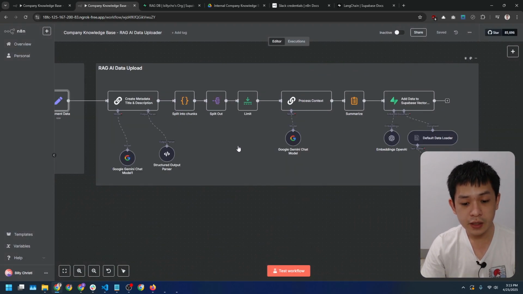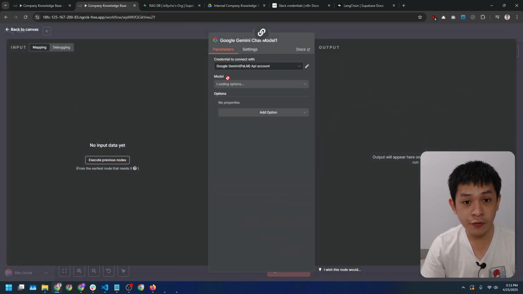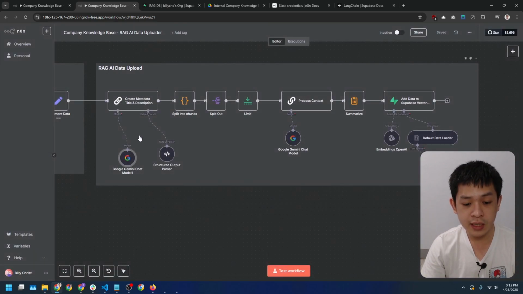Now, in the second part of the workflow, we start by generating metadata for the document using an LLM chain. This gives us the metadata title and description from the extracted text. I'm using the Gemini 1.5 Flash model for this, along with the structured output parser to make sure our data format stays consistent.